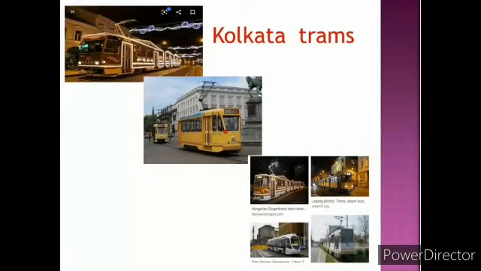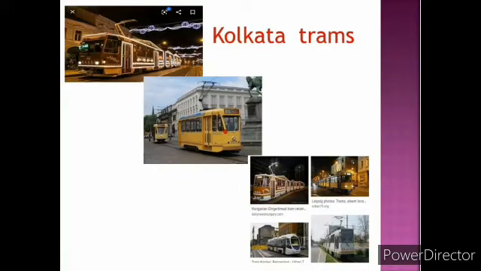Kolkata trams. Trams are one of the unique means of transport. It is called Kolkata tram because the Kolkata tram is currently the only operating tram network in India. Children, do you know trams are vehicles powered by electricity? They run on rails laid on public roads.